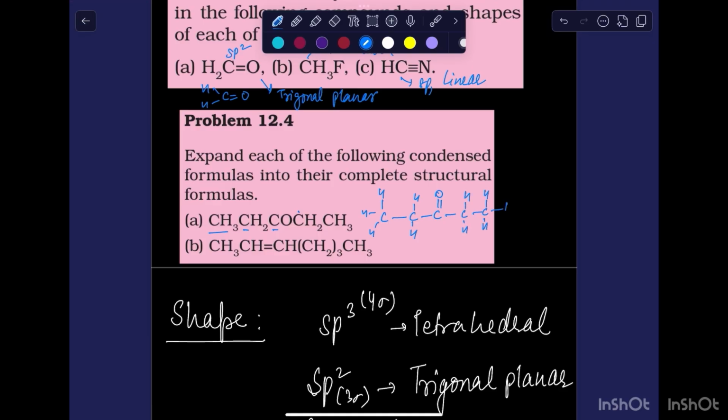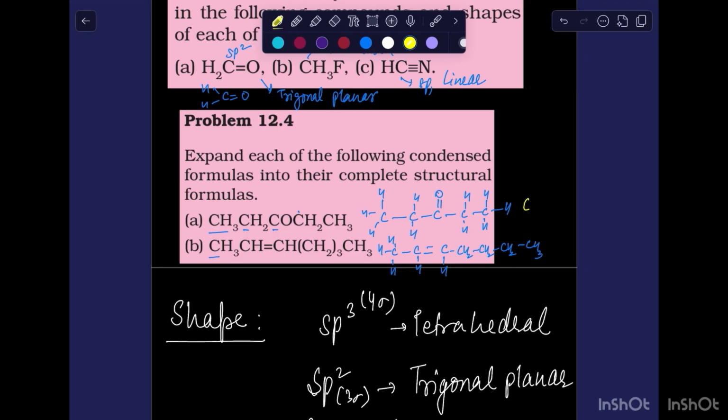Similarly, for the next molecule, it is CH3 and then CH double bond CH, then CH2 in brackets with 3. It means that in the series you have to write 3 CH2 together and then CH3. So here we also have to write the condensed formula. Condensed formula means we have to write down the molecular formula. So just keep counting the total number of atoms.